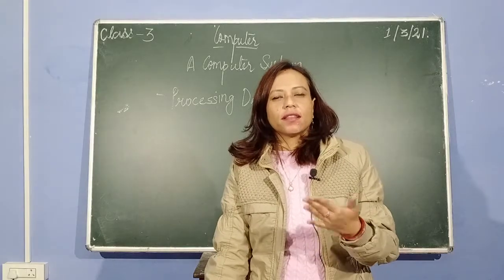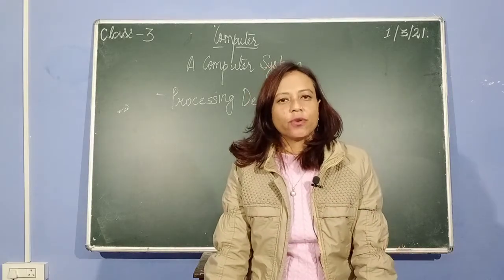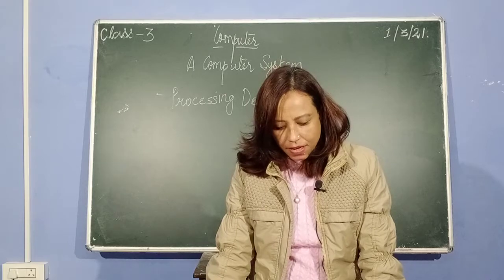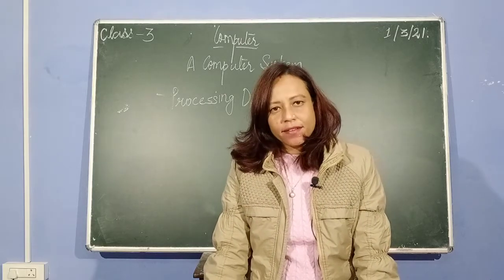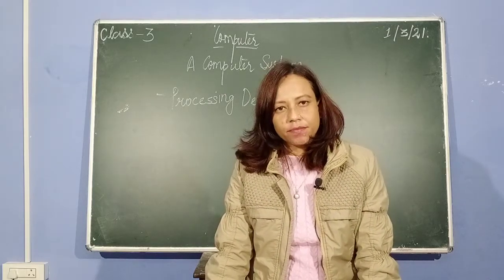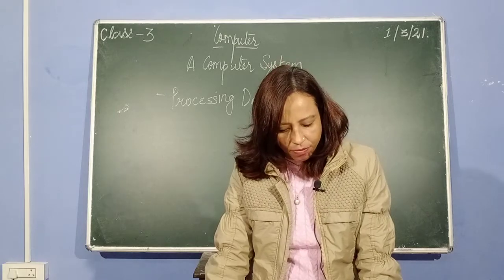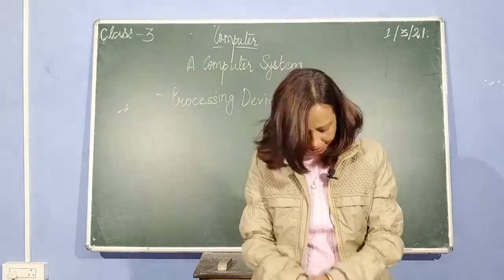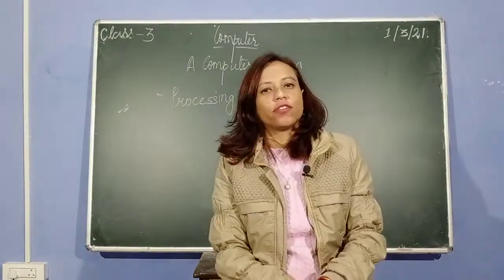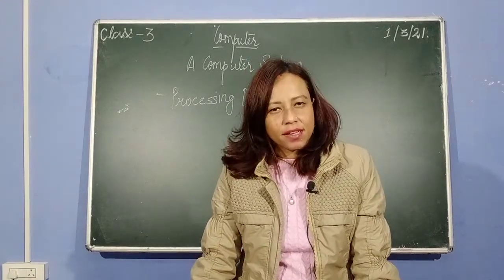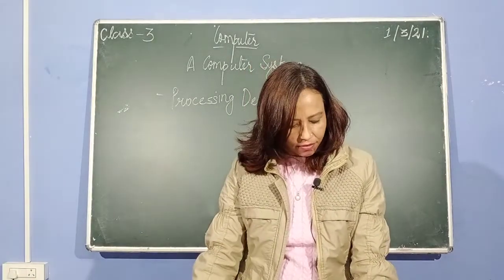Any work that is happening is known as processing. You have to open page number 7 in your book and we'll continue with the topic processing device. And what is the meaning of a device, children? Device means machine. So first I'm going to read.